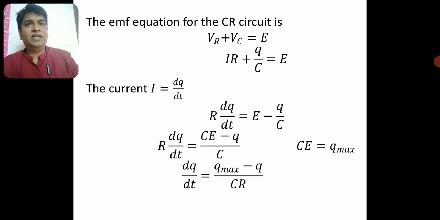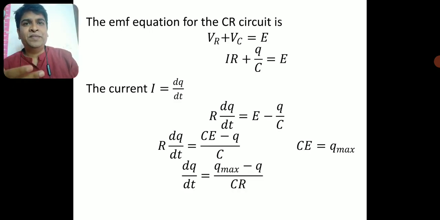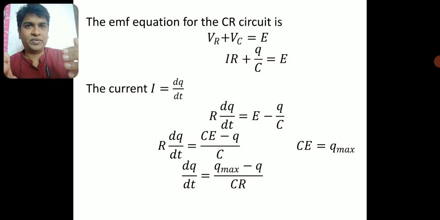Now I will look for the EMF equation in the CR circuit. We have two circuit elements, one is a resistor and the other a capacitor, connected to the battery. The EMF supplied by the battery is partly used as a voltage drop across the resistor and partly used to charge the capacitor.